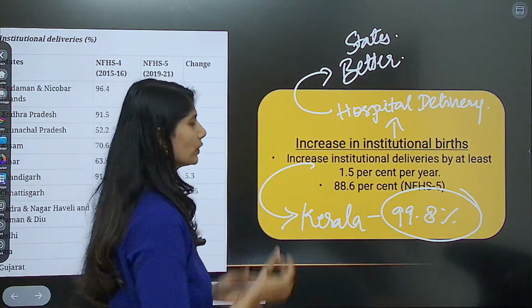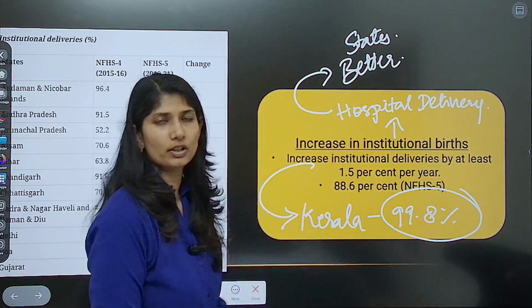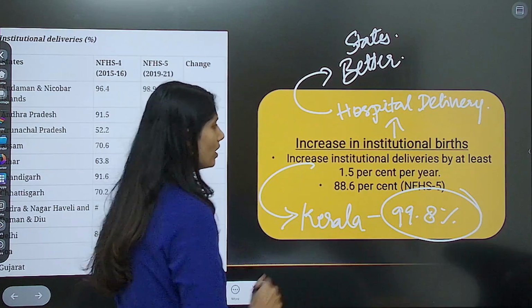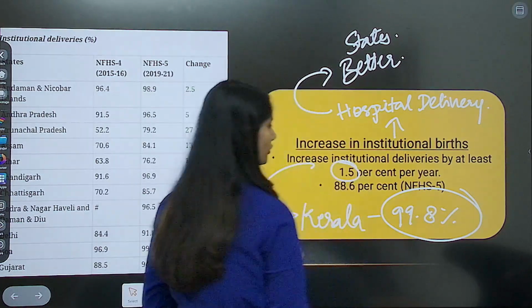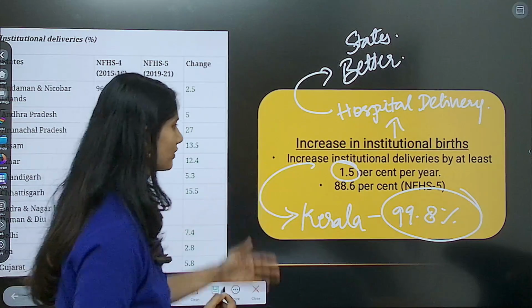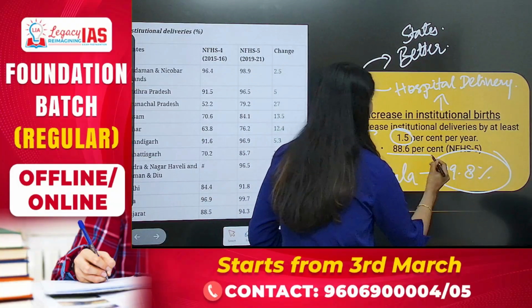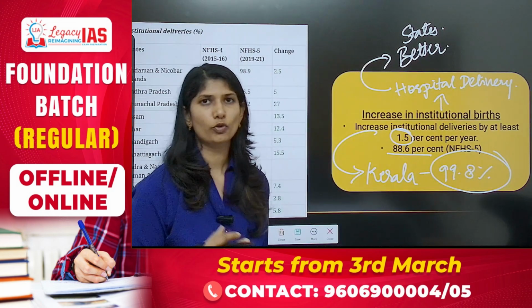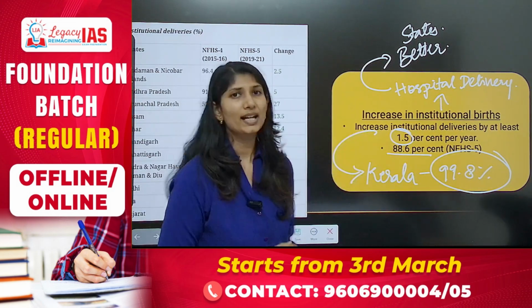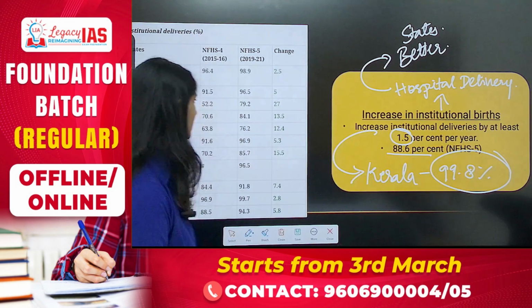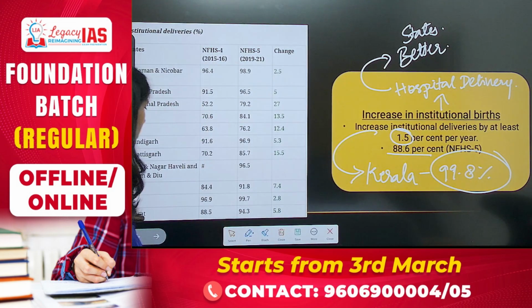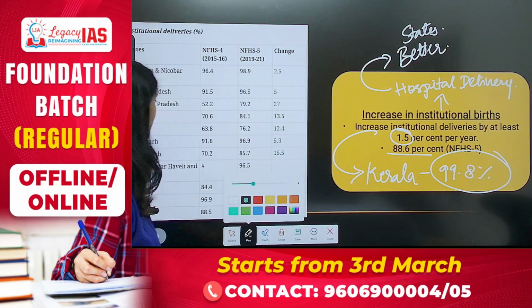And they wanted to increase, this is before your coming of your Beti Bachao Beti Padhao, they wanted to increase by 1.5% at least per year. Presently we have it at, according to your National Family Health Survey, presently 88.6% of women have availed or had institutional birth. Look at this, considerable increase is there.